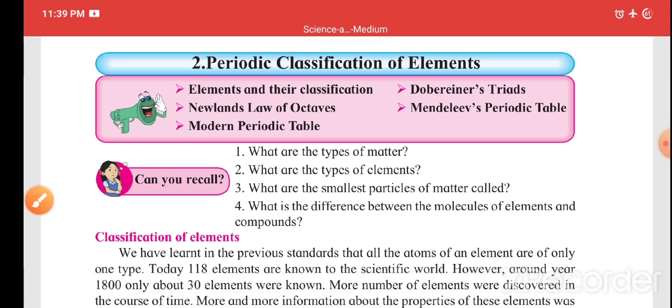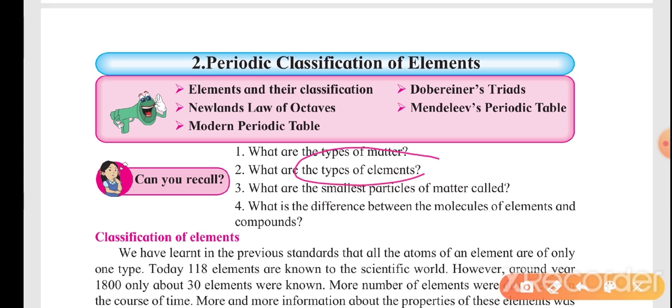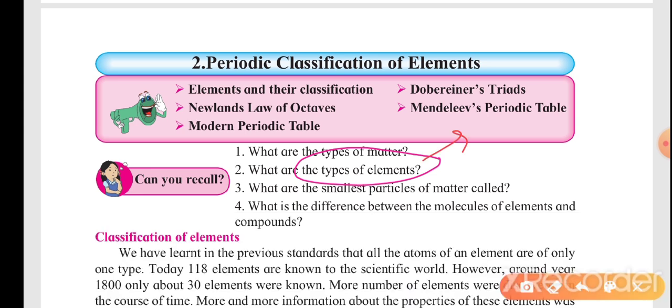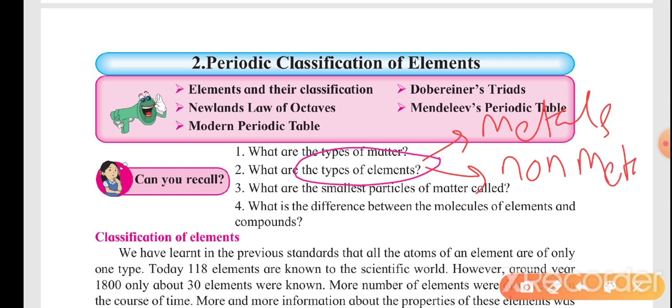Now the next question is: what are the types of elements? What are the different types of elements? The types of elements are basically metals, non-metals, and in between them are the metalloids.